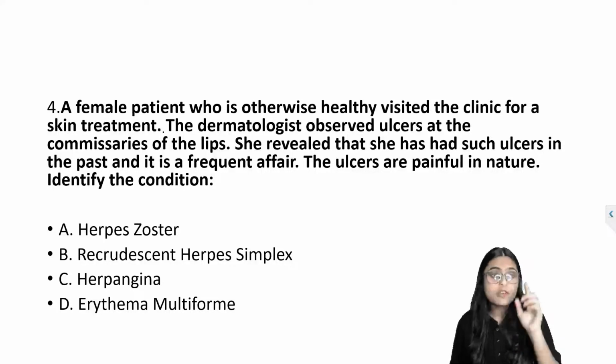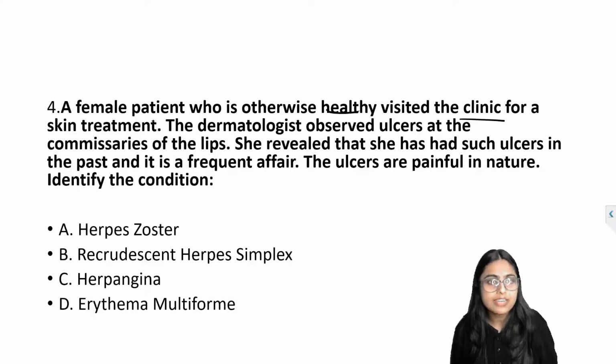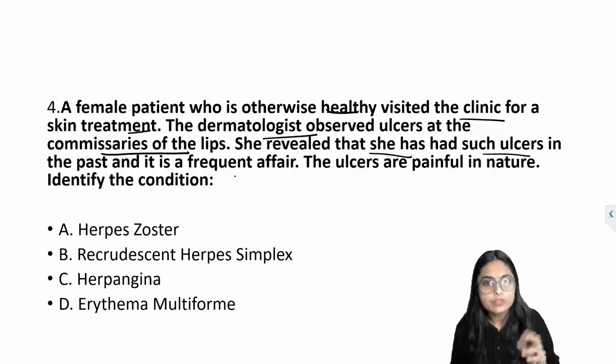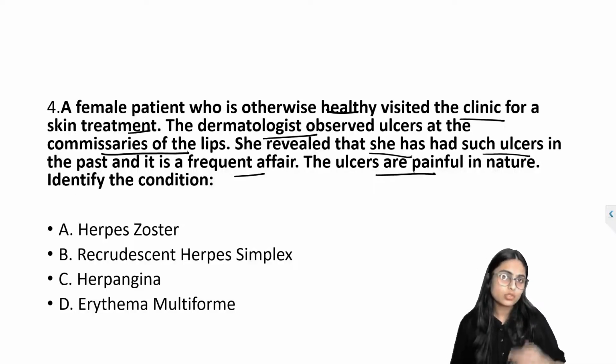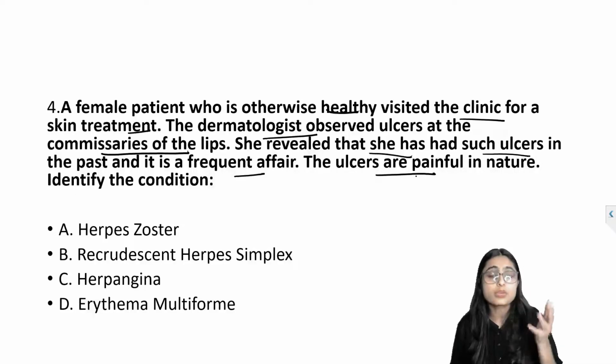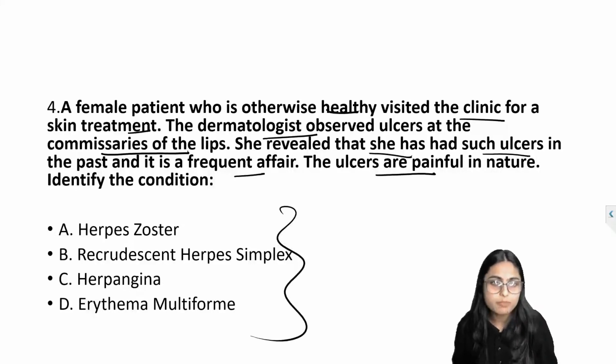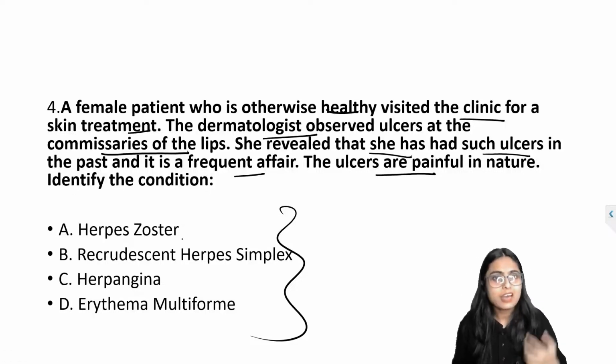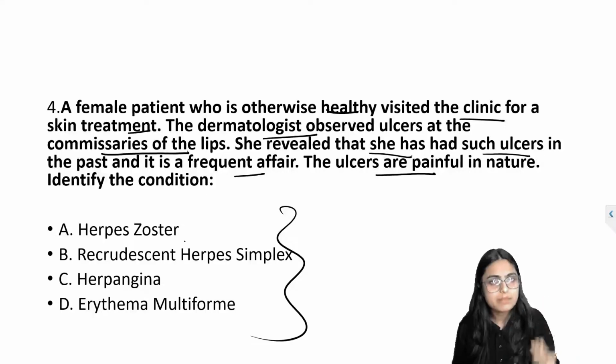Moving on to question number 4. A female patient who is otherwise healthy visited the clinic for skin treatment. The dermatologist observed ulcers at the commissures of lips. She revealed that she had such ulcers in the past also, and it is a frequent affair. The ulcers are painful, and they are asking to diagnose the condition. Among the given options, which is the correct answer? Option A, herpes zoster; B, recrudescent herpes simplex; C, herpangina; and D, erythema multiforme.